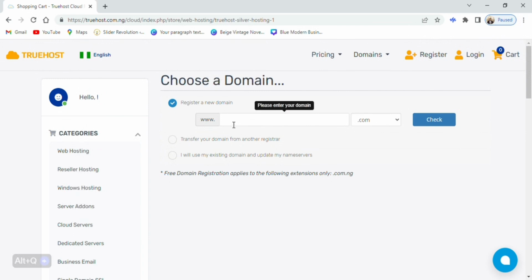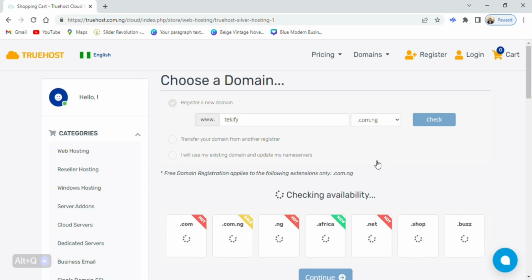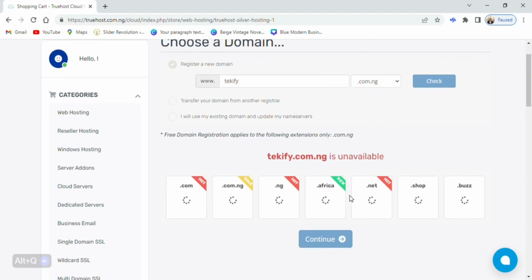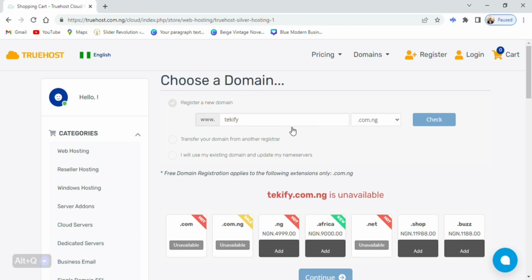So let's assume techify.com.ng. This is my business website. Like I said before, you're going to select the extension here. There are various extensions you can select, but for this very one, the one that comes free is .com.ng, which is usually recommended for Nigerian websites. So you're going to check if it's available. This is not available because it's my domain. Of course, I've already bought this a long time ago.